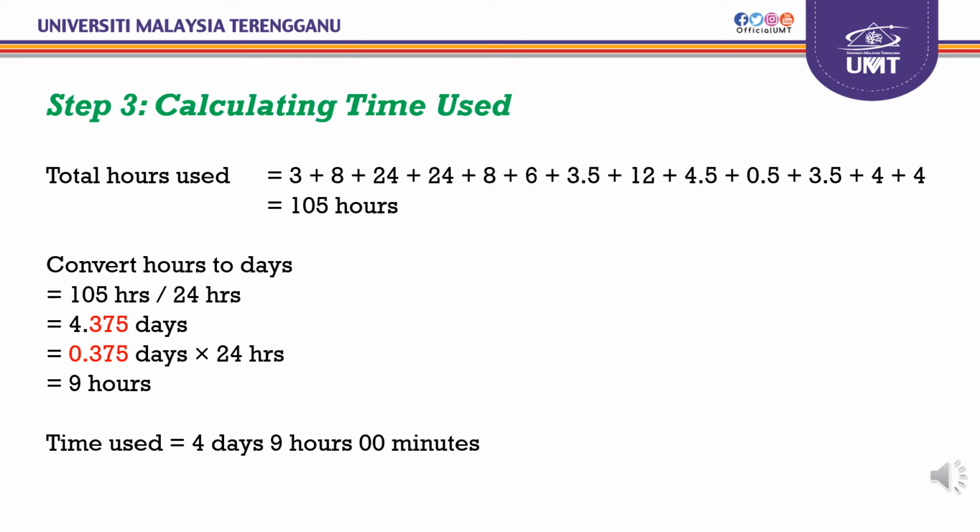So we get an overall time used of 4 days and 9 hours. That already exceeds the time given of 4 days. So for the next step, step 4, my friend will explain how to calculate how much they have to pay for 9 hours of demurrage. So thank you, that's all.